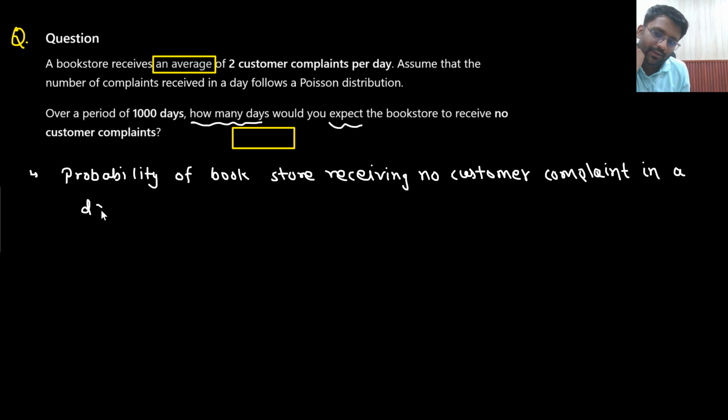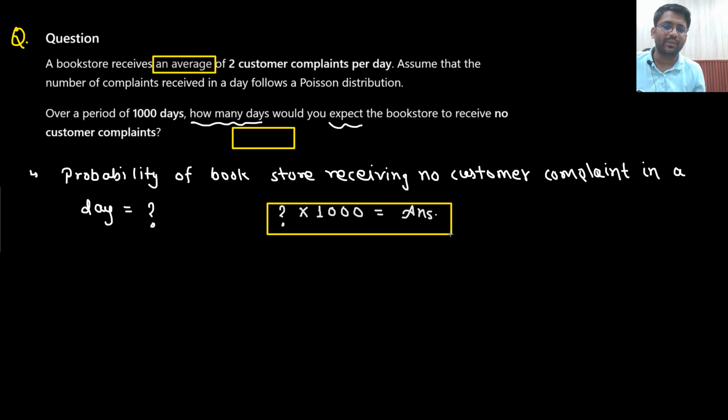If I am able to find out this probability, then whatever the probability I have got, if I multiply it with 100 days, then whatever answer I get will be my final answer. Say yes or no. Did you understand this point or not?